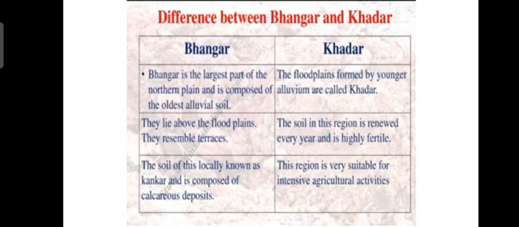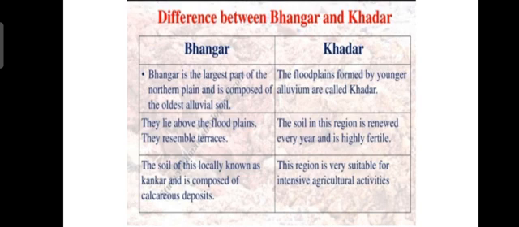It means the soil which is fit for the cultivation of different types of crops is your Khadar soil, that is new alluvial soil. It is renewed by the flood every year. Bhangar soil is locally known as Kankar and is composed of calcareous deposits.